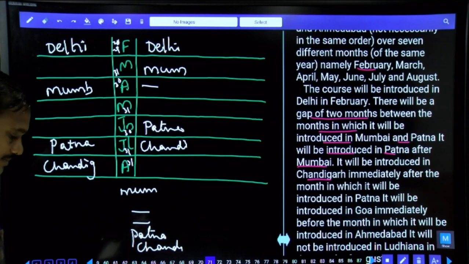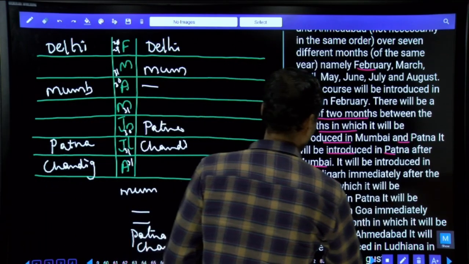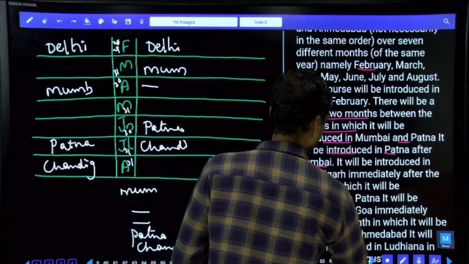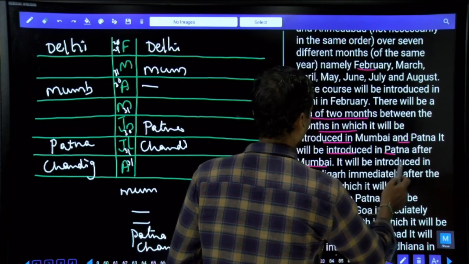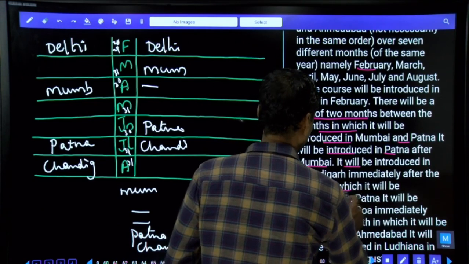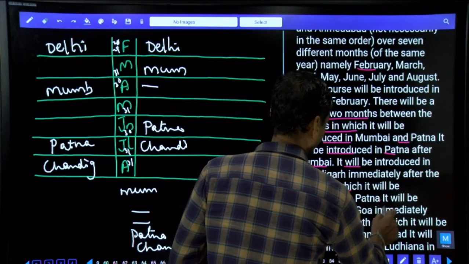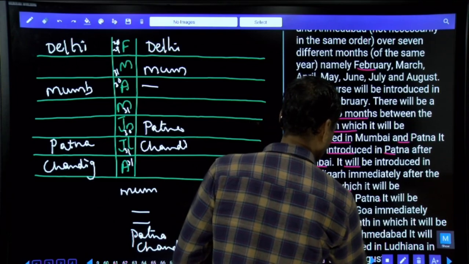And next one. Chandigarh is immediately after the month in which Patna, we have taken this information. Next one, it will be introduced in Goa. What is the next information here? It will be introduced in Chandigarh immediately after the month in which it is introduced in Patna, and it will be introduced in Goa immediately before the month in which Ahmedabad.